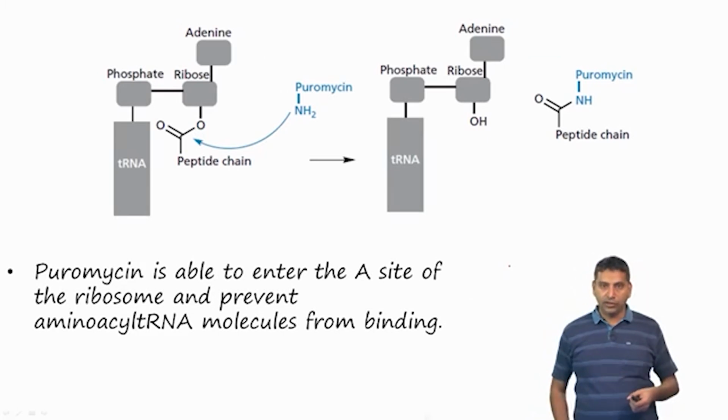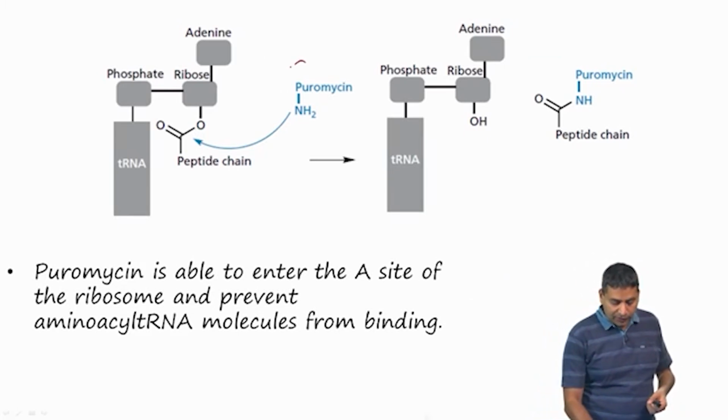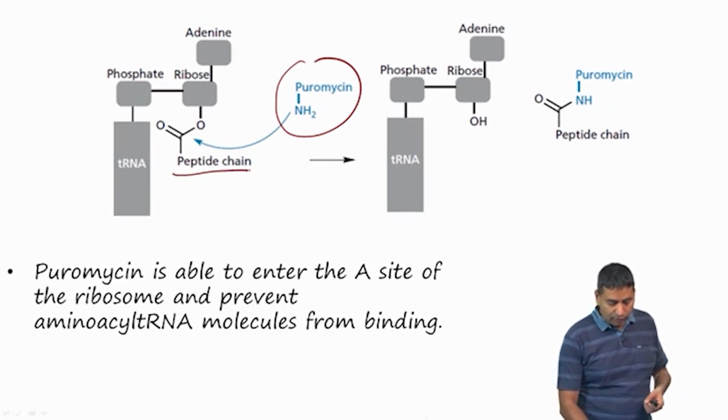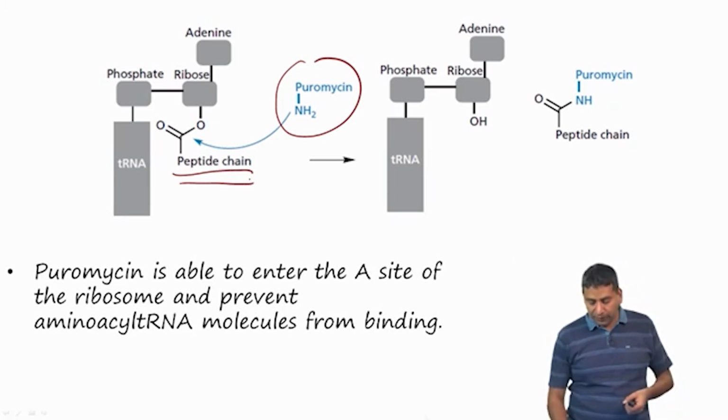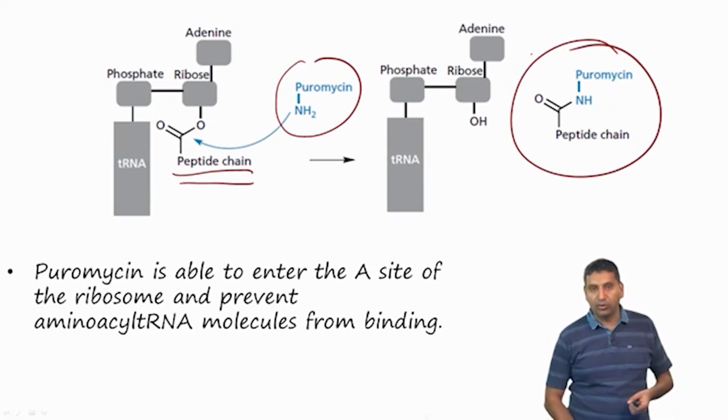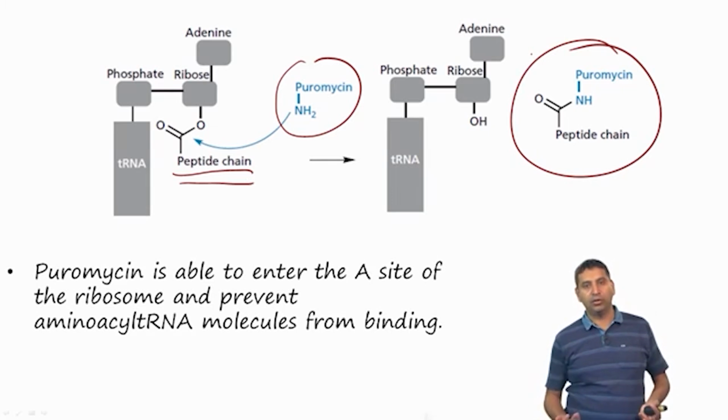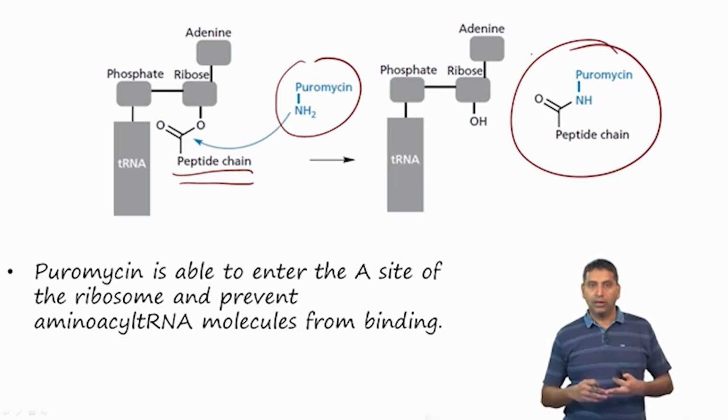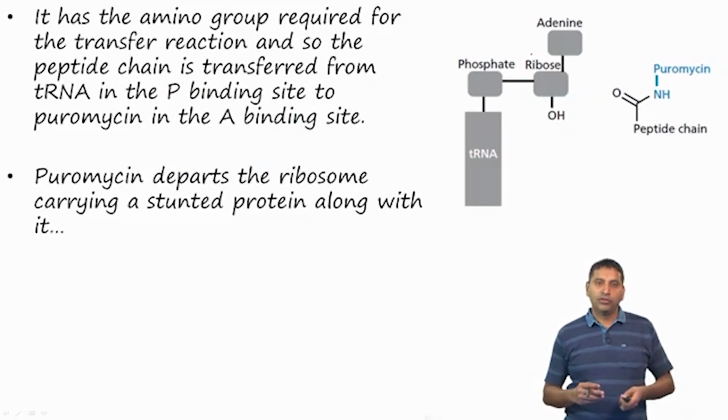What puromycin does is that it comes here and it can react with the growing peptide chain, and once puromycin is bound here, no further reaction is possible, and so it dissociates and prevents the protein from growing.